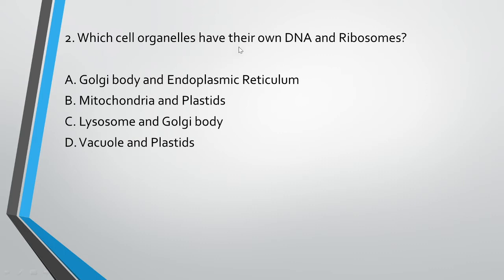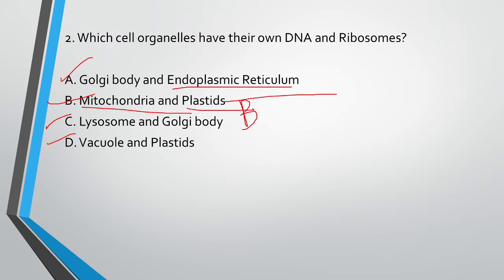Which cell organelle has its own DNA and ribosomes? Option A, Golgi body, endoplasmic reticulum; mitochondria and plastids; lysosomes and Golgi body; vacuole and plastids. So the correct answer is option B, mitochondria and plastids. See, plastids are present in plants, remember that.